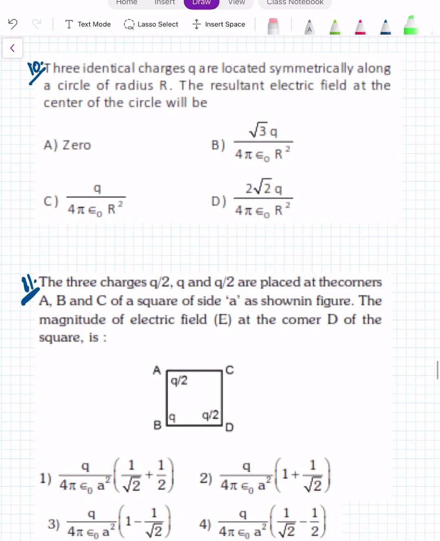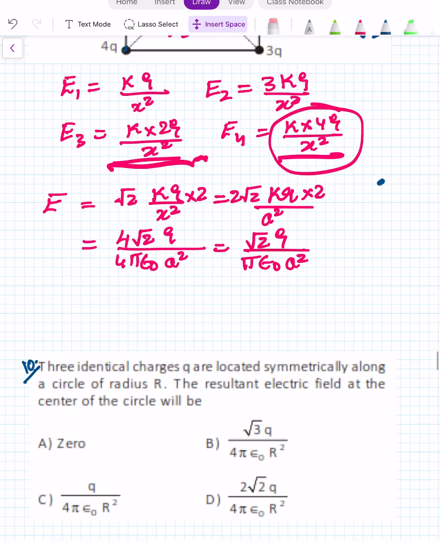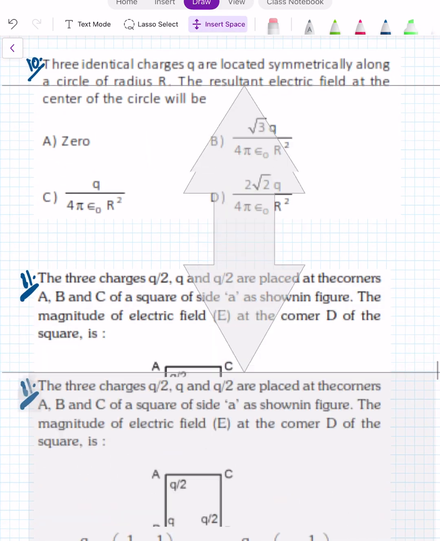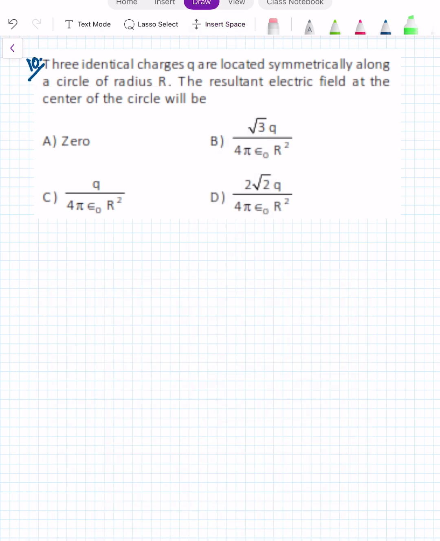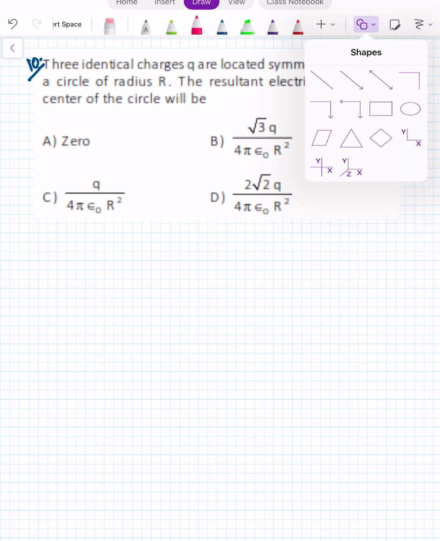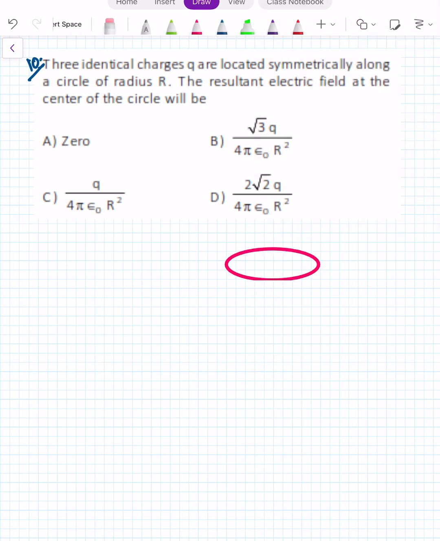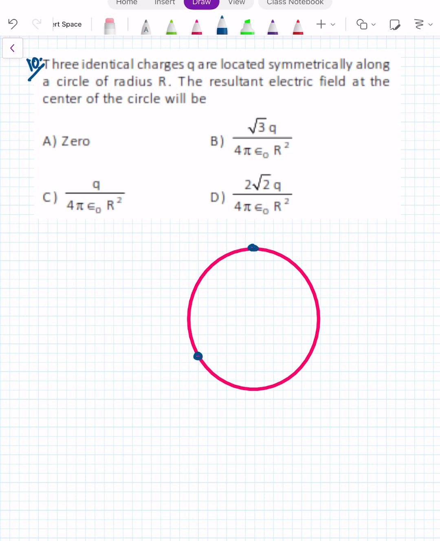Now come to the next one. Three identical charges are located symmetrically along a circle of radius r. Symmetrically means they will be located at the vertices of an equilateral triangle.